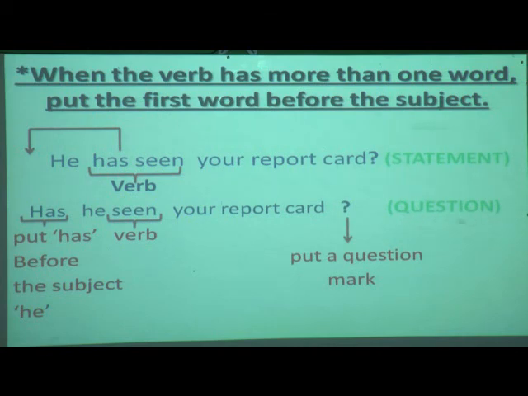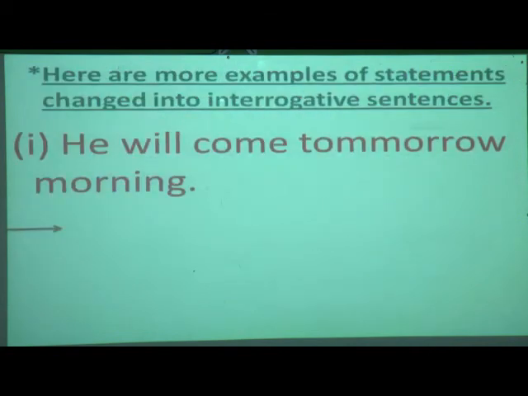Here can you see a question? Yes. So we have put "has" in front of the subject and the remaining is the same. Before the subject "he", put a question mark. Understood, students? When 2 verbs are there, that is the helping verb and the main verb, at that time only the helping verb you will move before the subject and the remaining will be the same. This applies only when you find 2 verbs in a particular sentence.